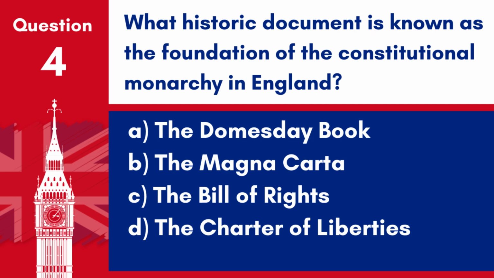Question 4. What historic document is known as the foundation of the constitutional monarchy in England? A. The Domesday Book. B. The Magna Carta. C. The Bill of Rights. D. The Charter of Liberties. Answer: B. The Magna Carta. The Magna Carta, signed in 1215, is celebrated as a foundational document of the constitutional monarchy in England, establishing the principle that everyone, including the king, is subject to the law.